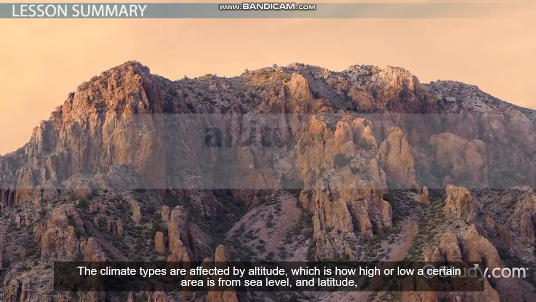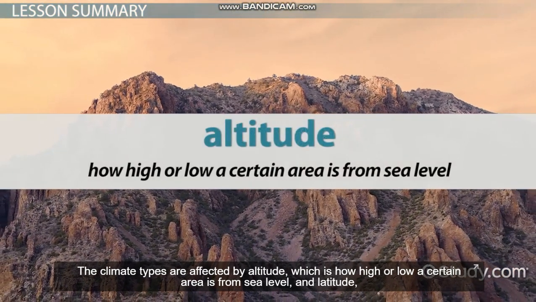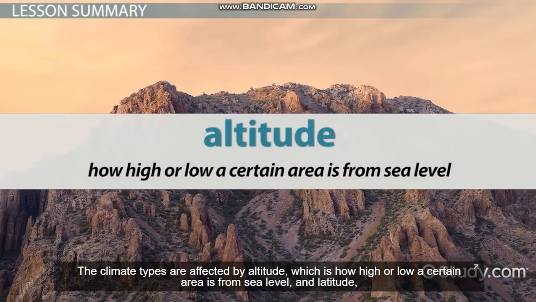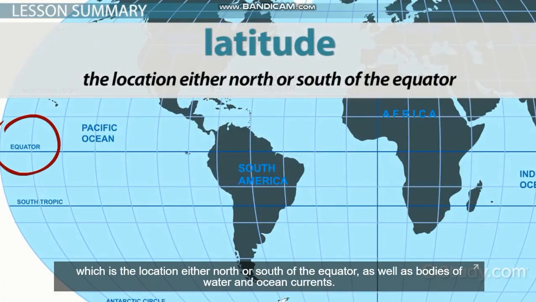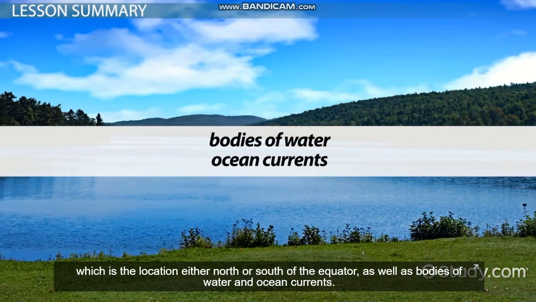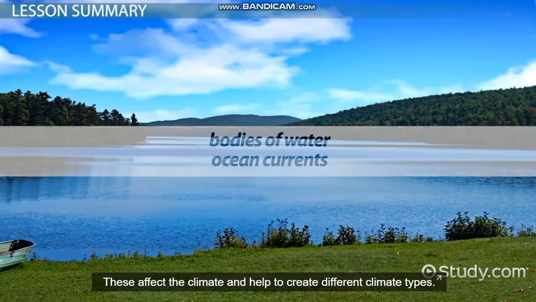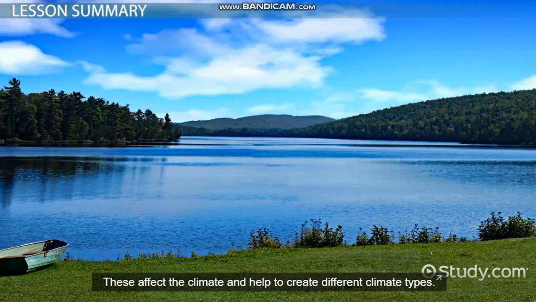The climate types are affected by altitude, which is how high or low a certain area is from sea level, and latitude, which is the location either north or south of the equator, as well as bodies of water and ocean currents. These affect the climate and help to create different climate types.